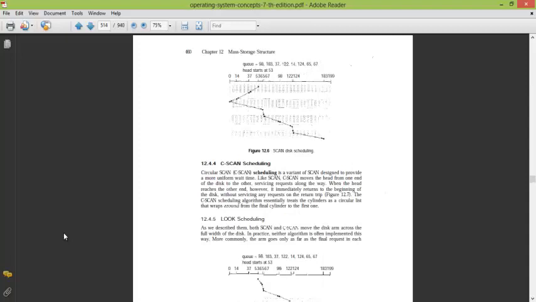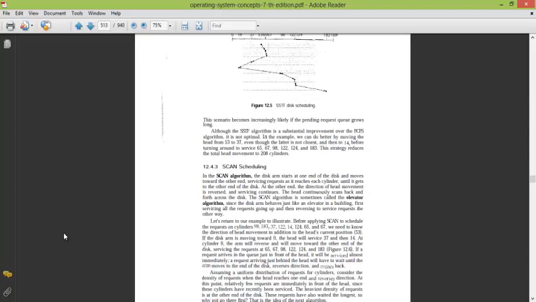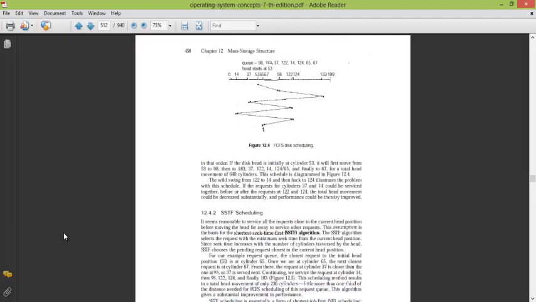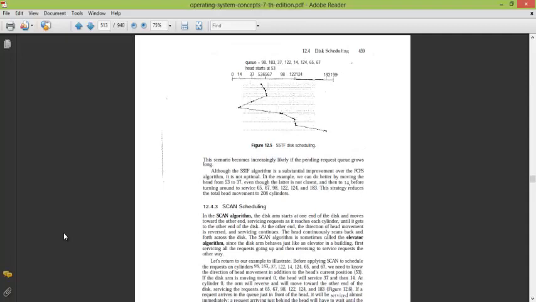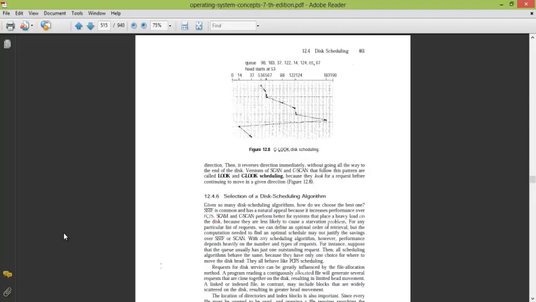So with this we end our disk scheduling algorithms: FCFS for first come first serve, then shortest seek time first, then the scan algorithm and its variants. If you have any doubts in any of the algorithms that I have covered, please post them on our event page.